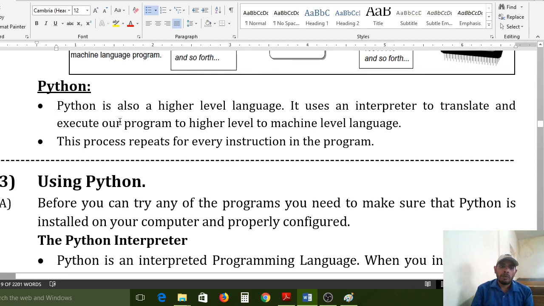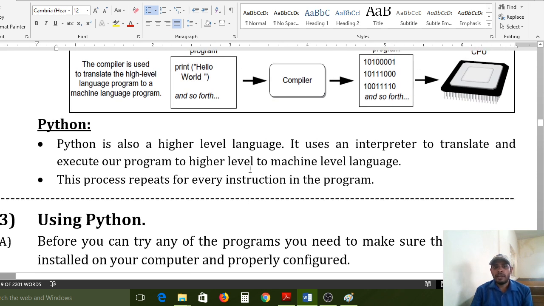Next, Python. Python is also a higher level language. It uses an interpreter to translate and execute our program from higher level language to machine level language. This process repeats for every instruction in the program. If our program contains 10 lines, each and every line is called an instruction. If the file contains 100 lines, it is called 100 lines of code, 100 instructions, also called a set of instructions.